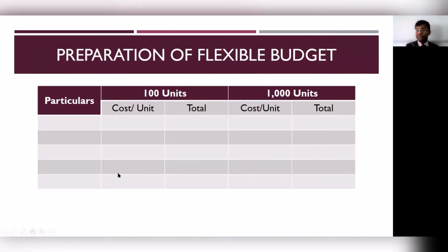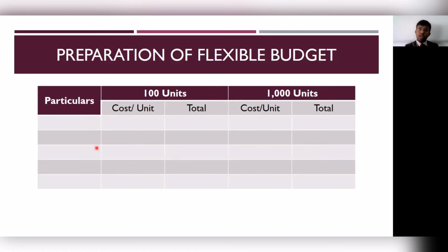Now let's talk about the format of the flexible budget. The format is very simple. You have particulars, and then for each level of activity, you will have figures disclosed. Remember, there will be two components disclosed: cost per unit and total cost. For each level of activity, you will have to compute the cost per unit as well as the total cost.